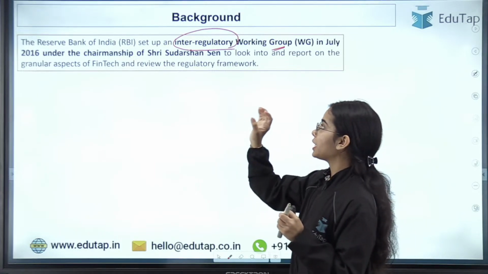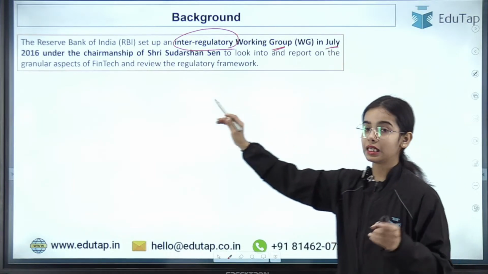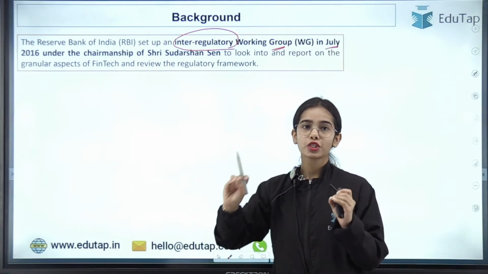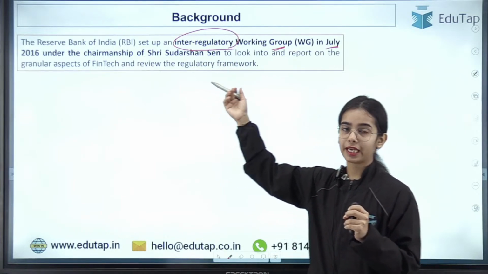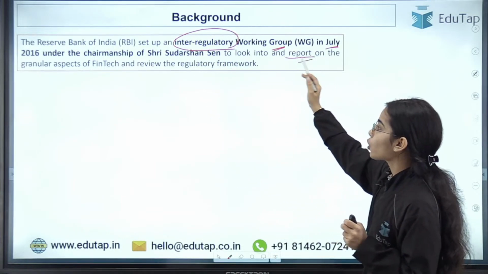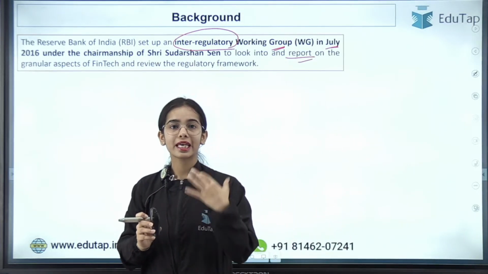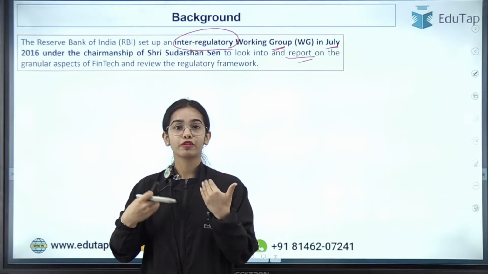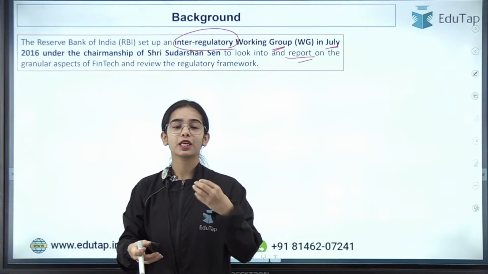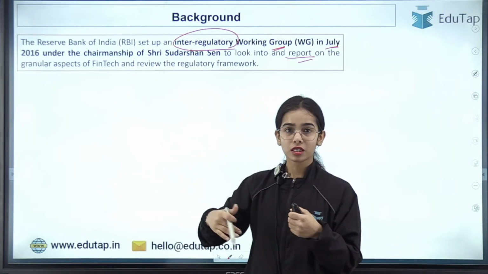Okay, so RBI set up an inter-regulatory working group in July 2016 under the chairmanship of Shri Sudarshan Sen, who was an executive director of RBI at that time, to look into and report on the granular aspects of fintech. About fintech, they had to report what the implication of fintech is, how fintech can be utilized, and what the regulatory framework should be like, one that can help in the fintech domain.